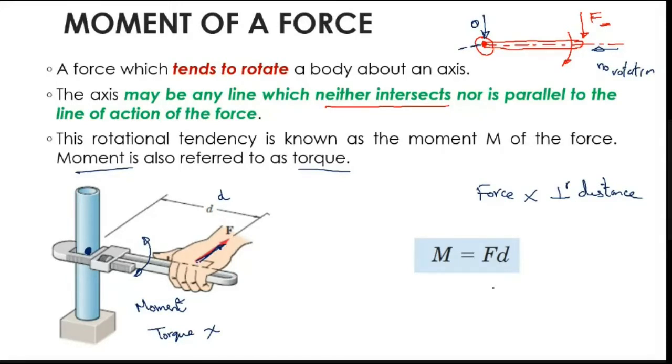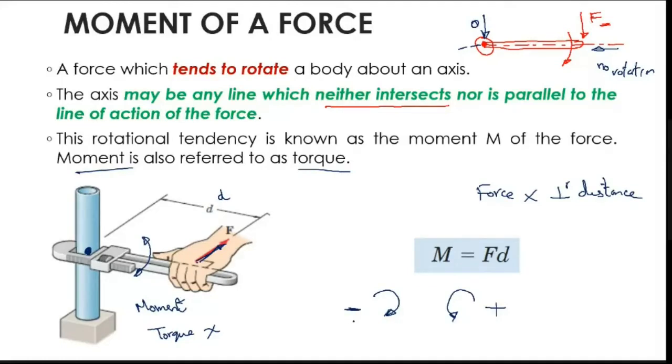So F into d is your moment. Your moment may be clockwise or anti-clockwise. Usually anti-clockwise we consider positive and clockwise we consider negative.